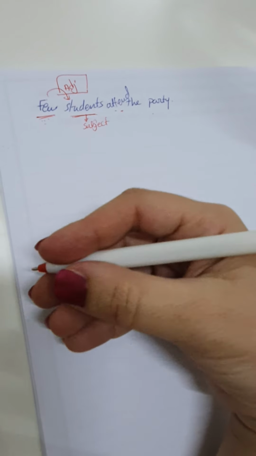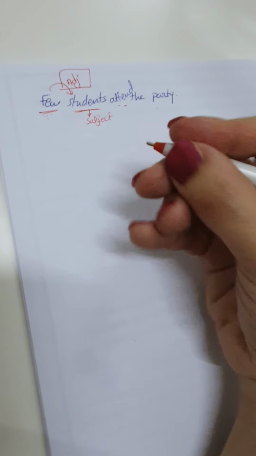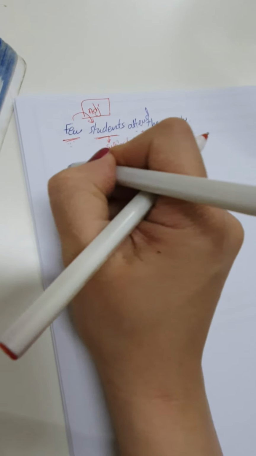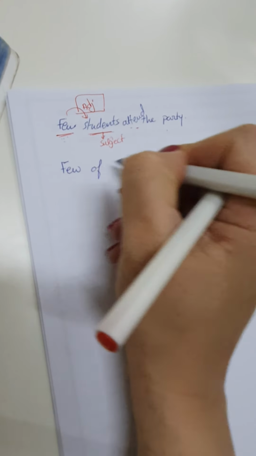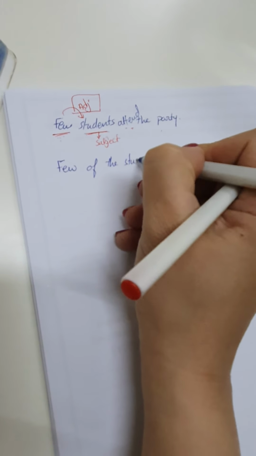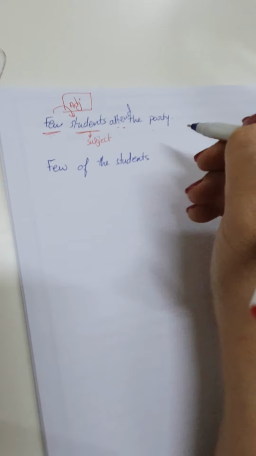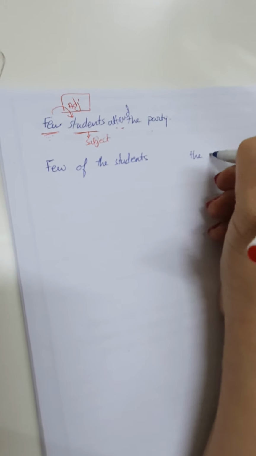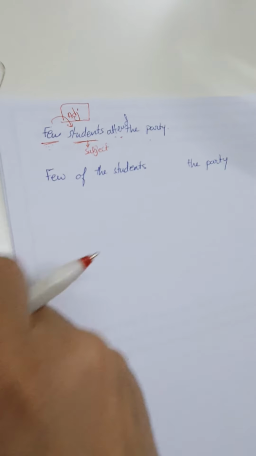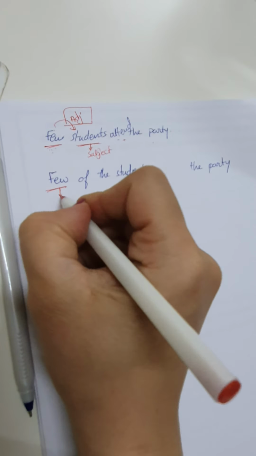So, before we go into the indefinite pronoun, I have to know when the indefinite pronoun is the subject. When I say few of the students attend the party, here few is the subject. Why is few the subject here, teacher?